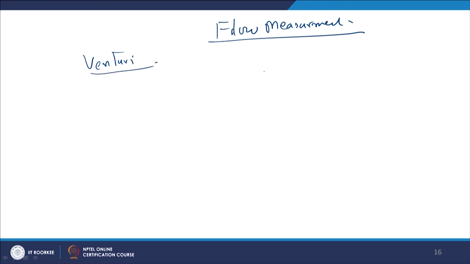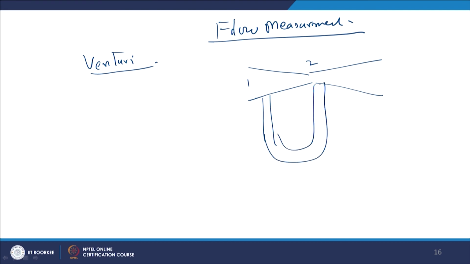Now, for flow measurement, first is the Venturi meter. The Venturi meter has a converging and diverging passage and works on Bernoulli's principle, as all of you must have studied. Here this is section 1, this is section 2, and a U-tube manometer is used in the Venturi type of flow meter, because here the velocity has increased. I will not write the equation here because I suppose you have already studied this type of device in the fluid mechanics course.